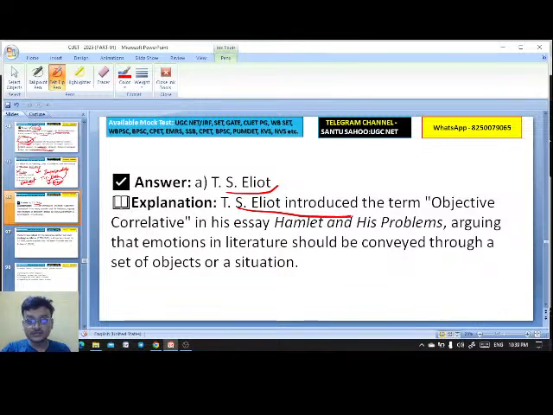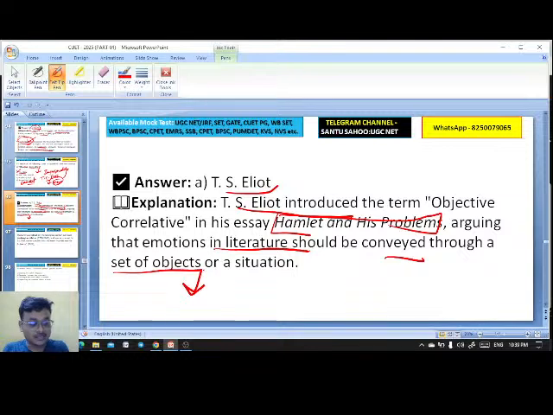T.S. Eliot introduced the term objective correlative in his essay Hamlet and its Problems, arguing that emotions in literature should be conveyed through a set of objects or situations. But you must remember who actually coined the term. Exactly, Pragya. It was introduced by T.S. Eliot in his essay Hamlet and its Problems.